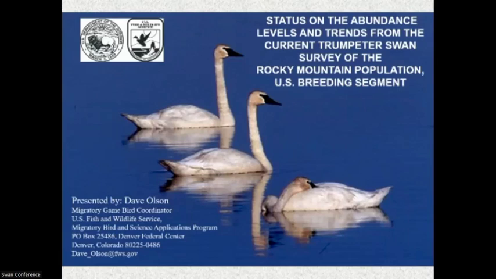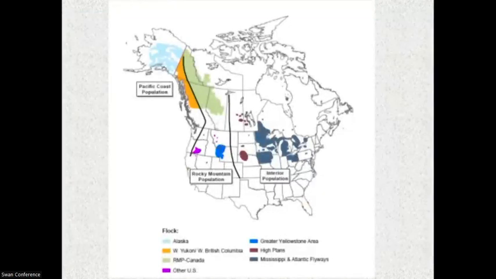All right, today we're going to talk about the Rocky Mountain population and their status and trends. The Rocky Mountain population is one of three populations here in the United States. That's us right here. There's the interior population to the east and the Pacific Coast population to the west. This survey that is conducted every year mainly includes those that breed in the lower 48 in the United States.